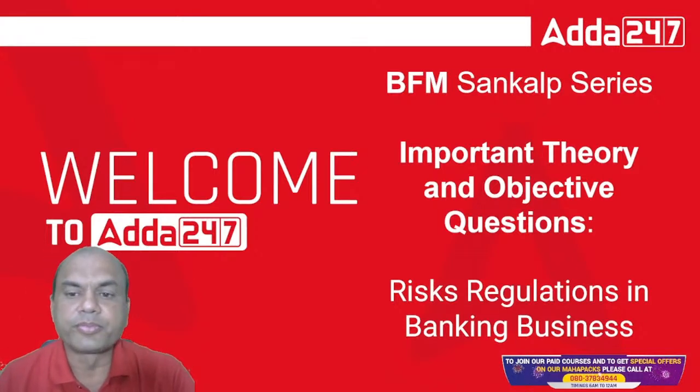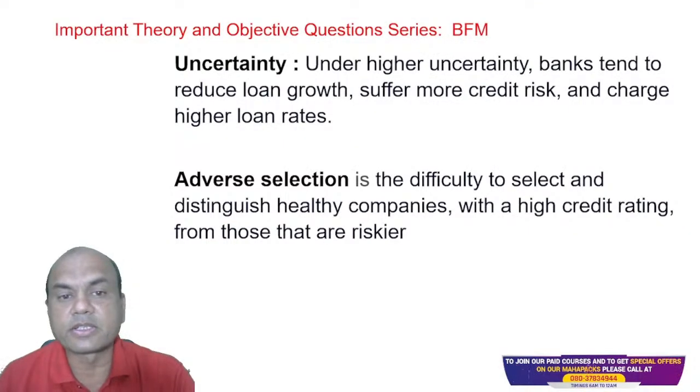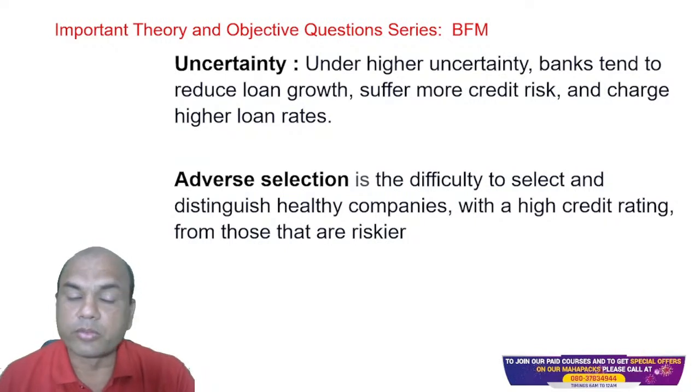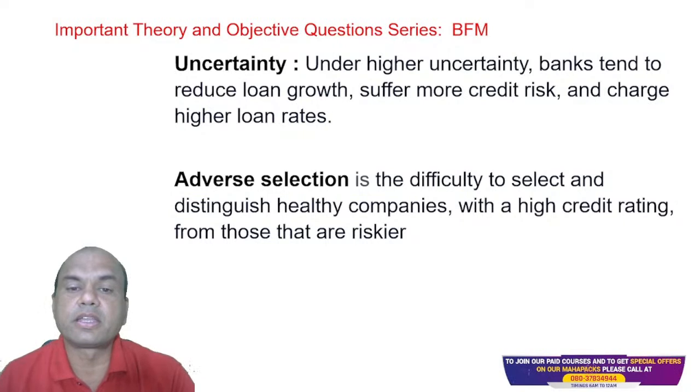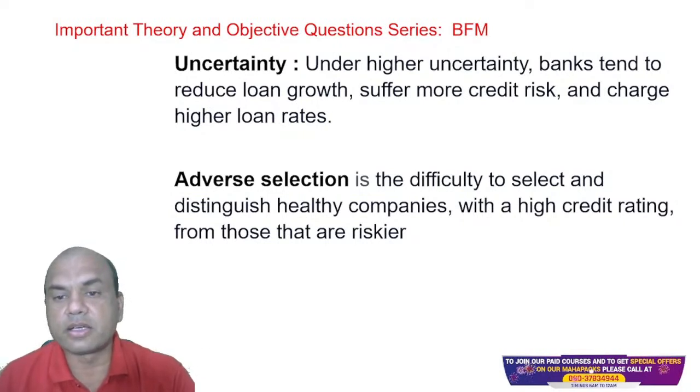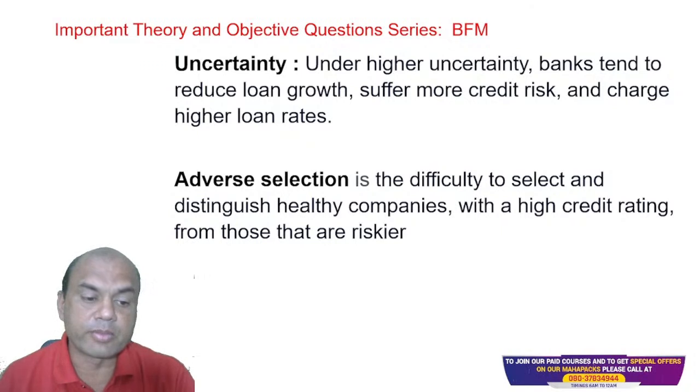So those who are in the paid class, kindly note, these are the important definitions which you should follow from Module B. Uncertainty. What is uncertainty? Under high uncertainty, banks tend to reduce loan growth, suffer more credit risk, and charge higher loan interest. What do you mean by this?